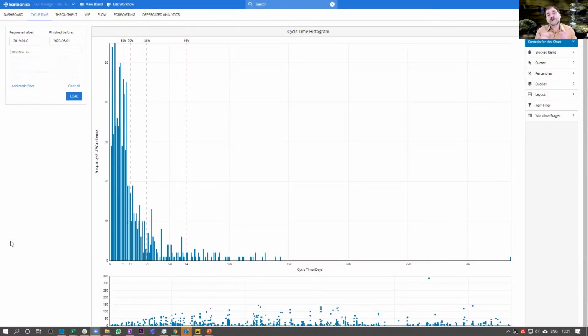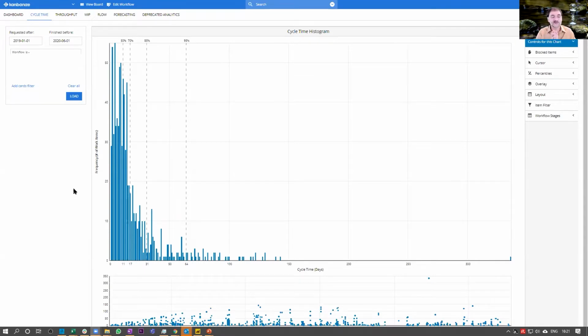Let's again look at the development team we used as an example up to now. So let's now take a quick look back at the cycle time histogram for this team. And then we can see that in 85% of the cases, a task took 31 days or less. So if we've got 100 tasks in a project, that would mean 3,100 days. Obviously, that can't be true. So we'll say, but we might need to look more at the average. And here the average is closer to 10 days.